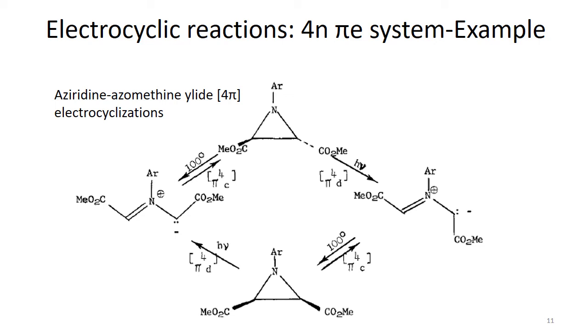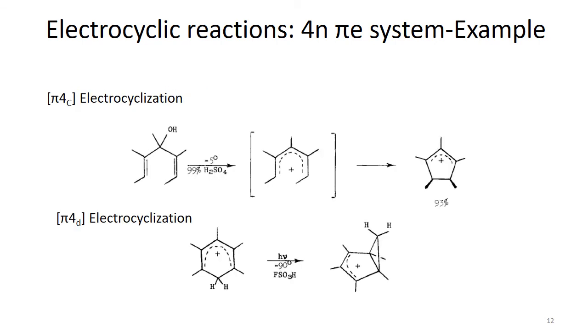and forms the other isomer. In this case we have a carboxyl or ester group on one side, and in the other isomer the methyl carboxylate ester is on the other side. That is, the stereochemistry is changed, it is cis now. So when this azomethine ylide undergoes thermal conrotation, it gives rise to the aziridine again, but again in this aziridine the stereochemistry is changed. That is, the ester group is now outward, out of the plane of the aziridine.